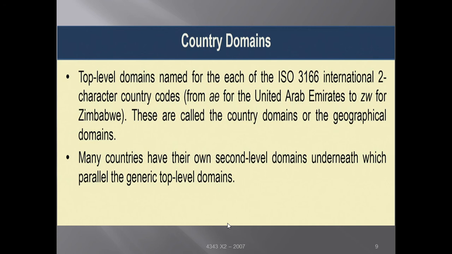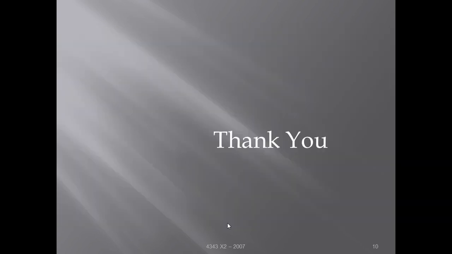So it is country specific. Many countries have their own second level domain underneath the generic domain name, like we have AC under IN. So many countries have their own second level domains underneath the top level domain.